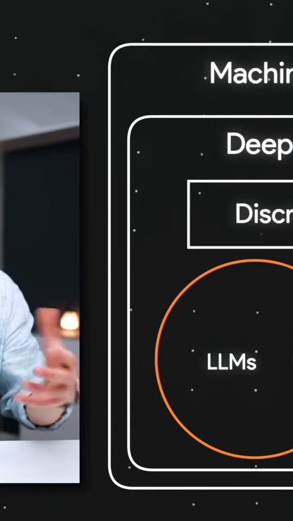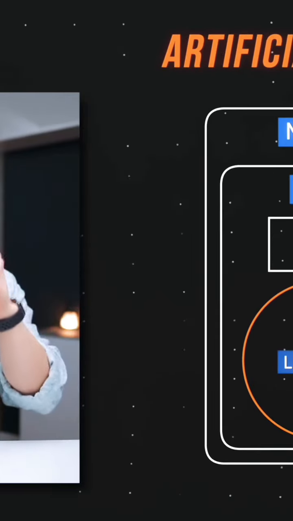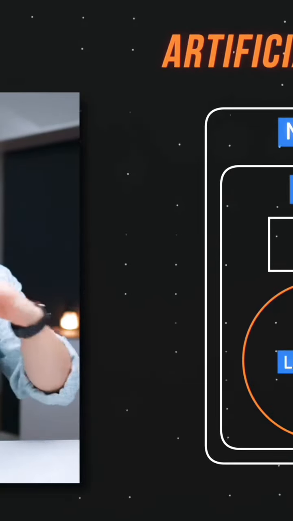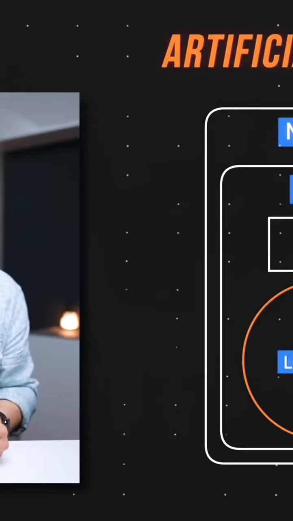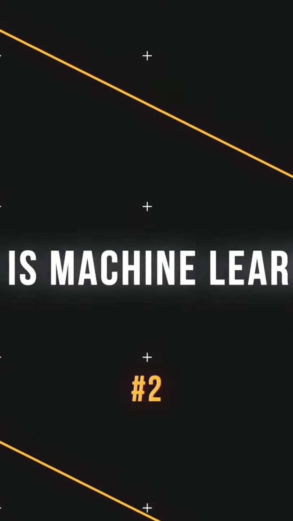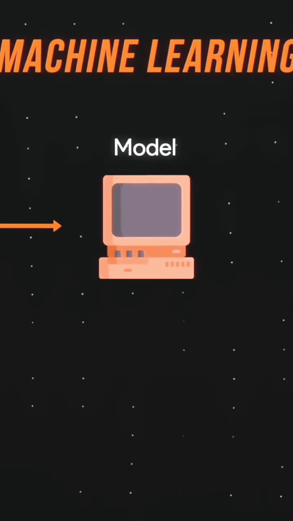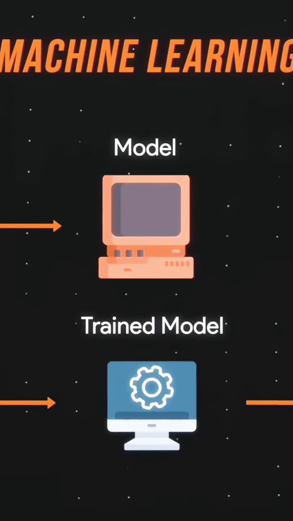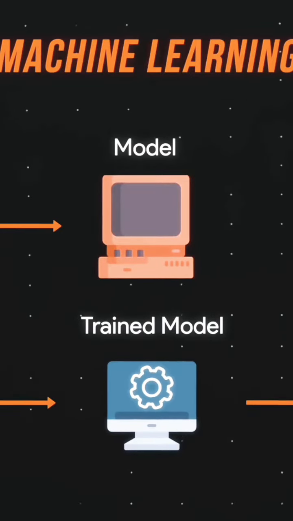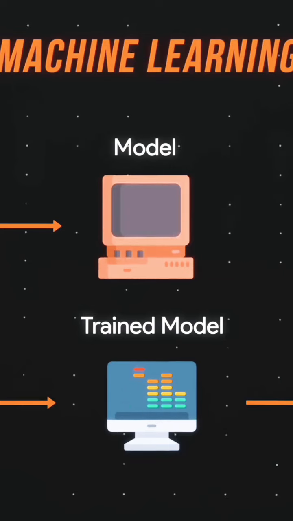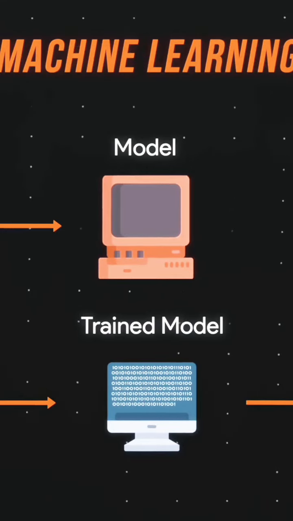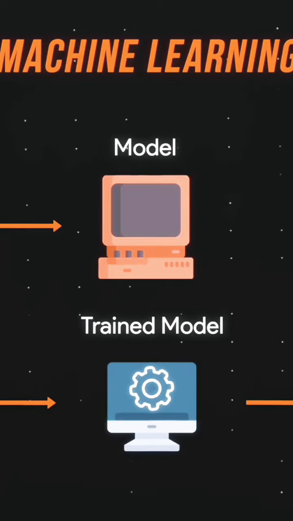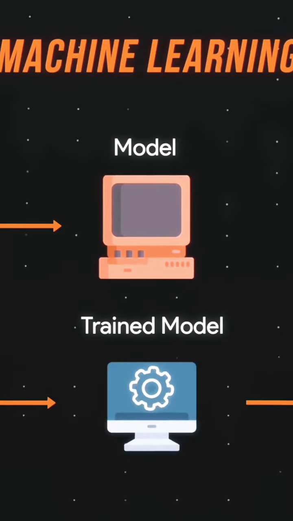Now that we have an understanding of the overall landscape and you see how the different disciplines sit in relation to each other, let's go over the key takeaways you should know for each level. In a nutshell, machine learning is a program that uses input data to train a model. That trained model can then make predictions based on data it has never seen before. For example, if you train a model based on Nike sales data, you can then use that model to predict how well a new shoe from Adidas would sell based on Adidas sales data.